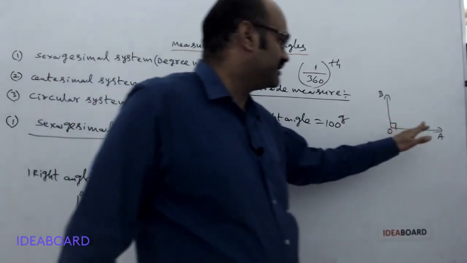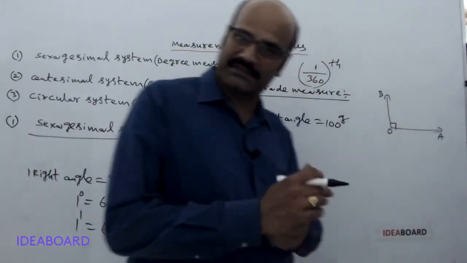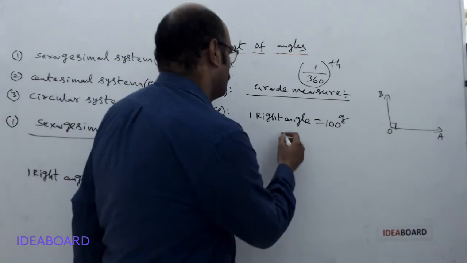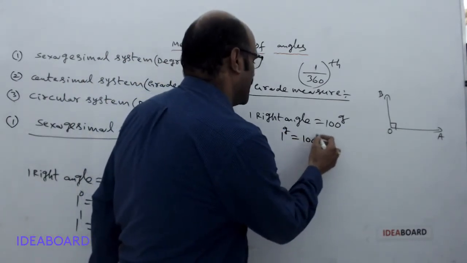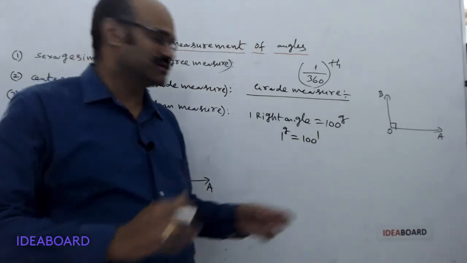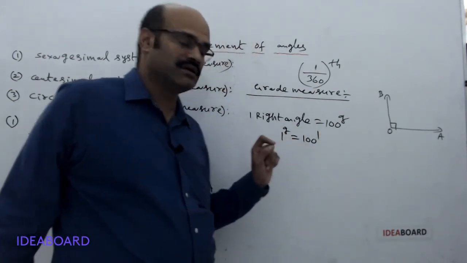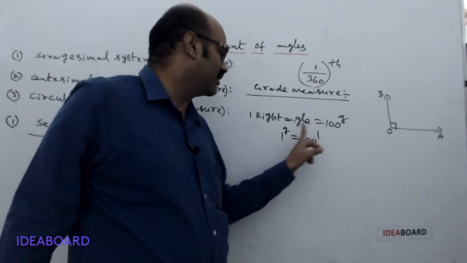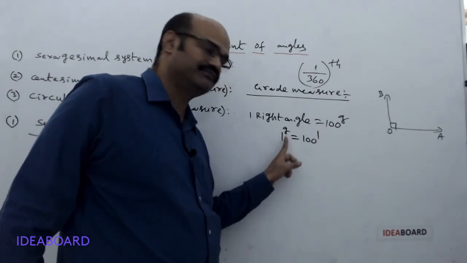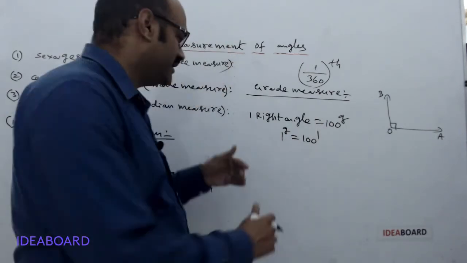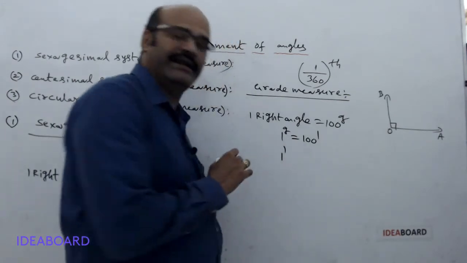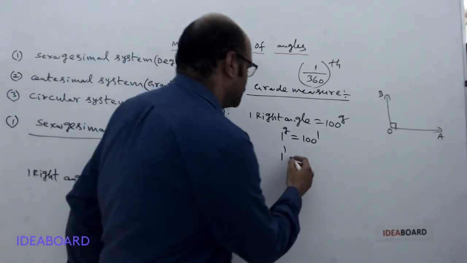Now each grade is divided into 100 equal parts. So one grade equals 100 minutes, and each part is called a minute. Minute is denoted by this one, and one grade is denoted by this one. Now each minute is divided into 100 equal parts. Each part is called 1 second.